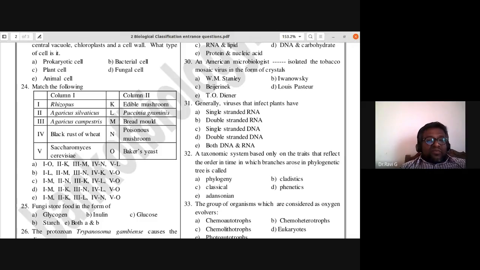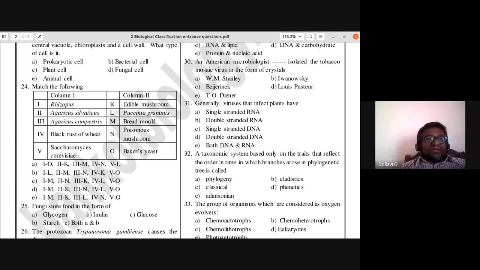So fifth is O. One is M, fourth is L, fifth is O. So there are two options with the same options. So C and D, either of these it should be.